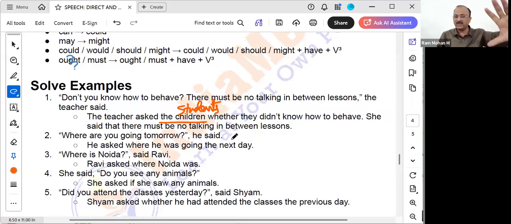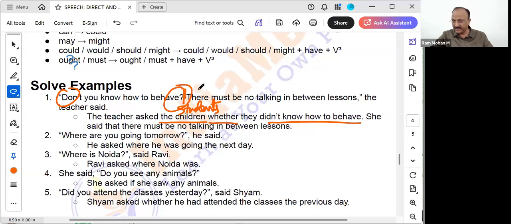Usually, when the students are children, then only we'll use this kind of harsh words. Correct? When I'm teaching the elders, we may not use this kind of harsh sentences. That's why we can use the word children or students. The teacher asked the students or the teacher asked the children, because this is the interrogative sentence, it started with whether. Whether they did not know, do has got converted to did. They did not know how to behave.